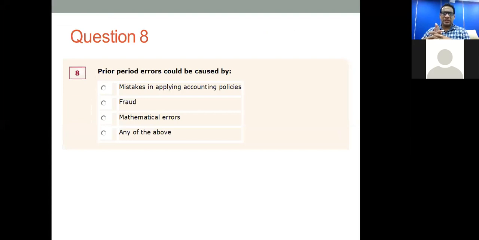They can occur due to fraud, mathematical errors, or any of the above. So out of the four answers given here, the correct answer is the last answer, any of the above, because all the three previous reasons can cause prior period errors. So for question number 8, correct answer is answer 4.